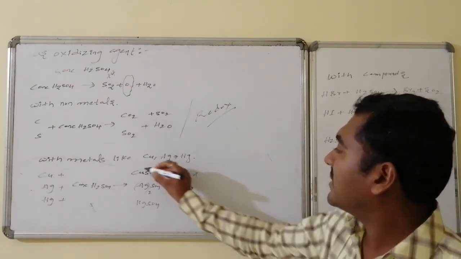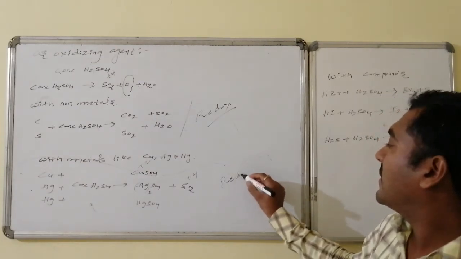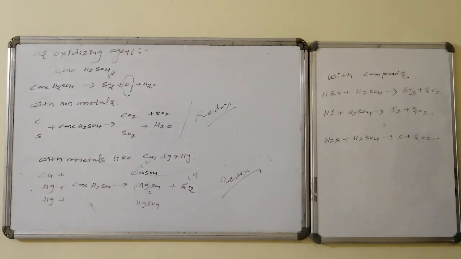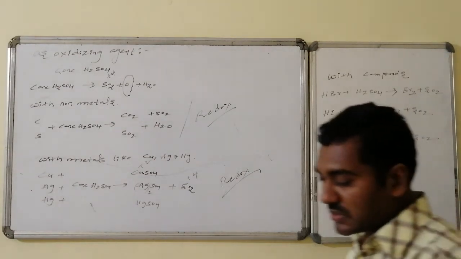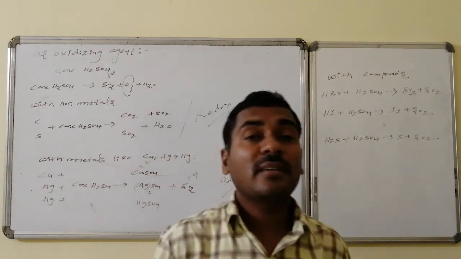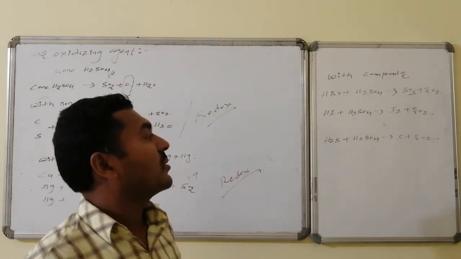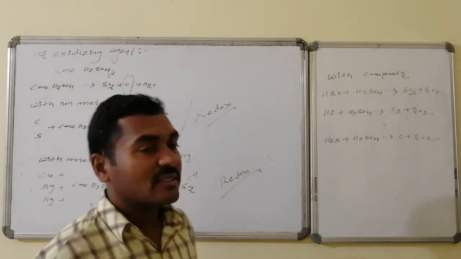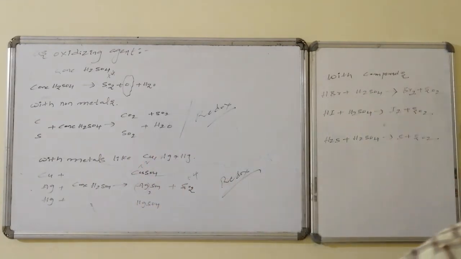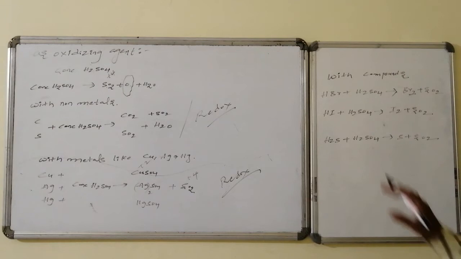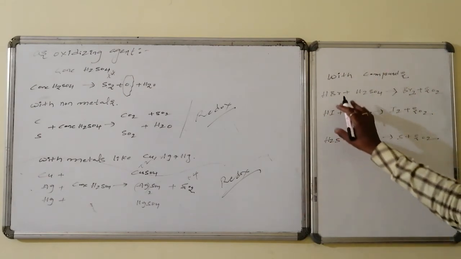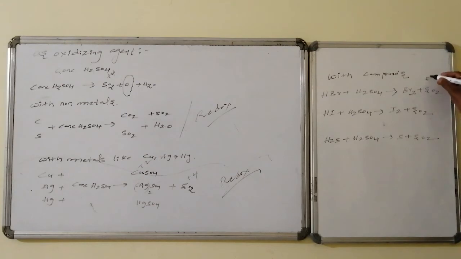This is of +4 state. This is of +2 state. Hence, this process is also a redox reaction process. And on reaction with compounds like volatile halides, containing volatile anion systems, on reaction with sulfuric acid, these are converted to corresponding gases like halogens. HBr is converted to bromine, HI is converted to iodine, H2S is even converted to sulfur. Thus, it oxidizes the compound of Br minus to bromine, whereas it undergoes reduction and the compound undergoes oxidation. Hence, this process is also an example of the redox process.